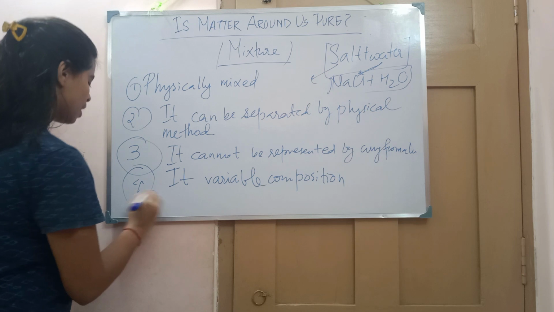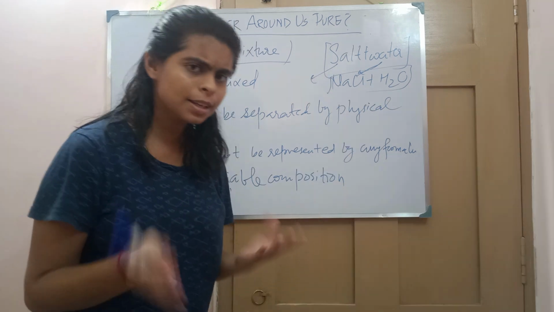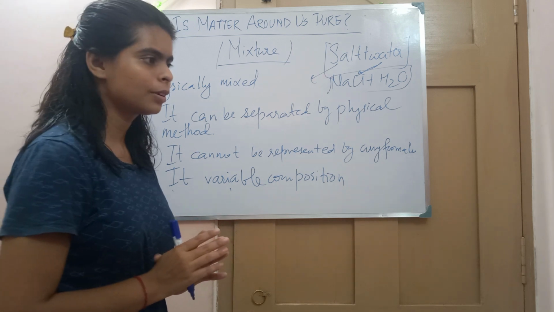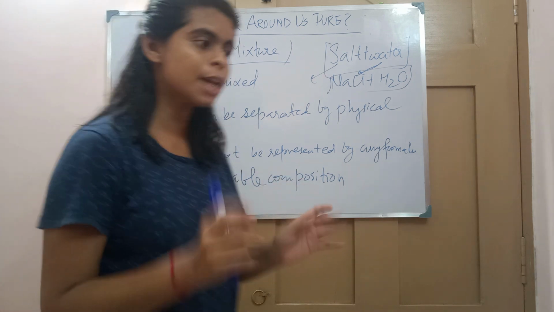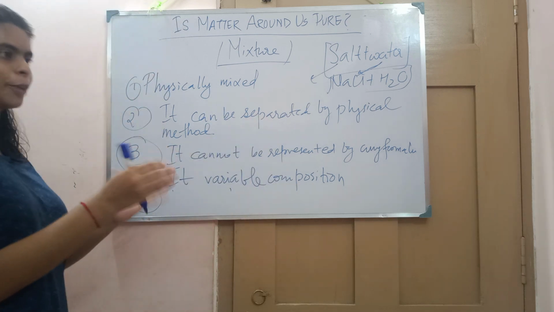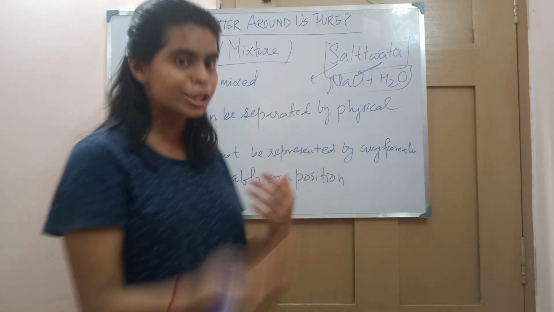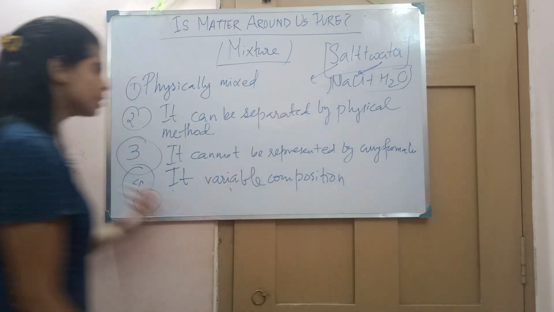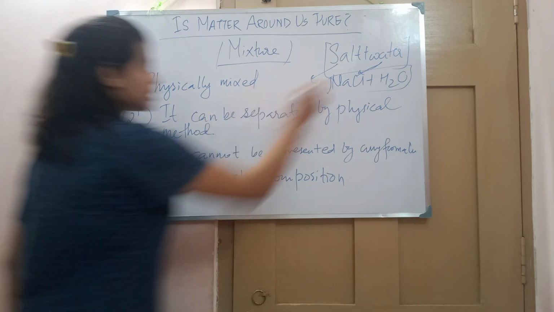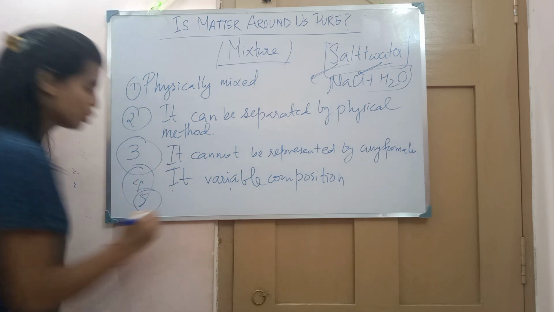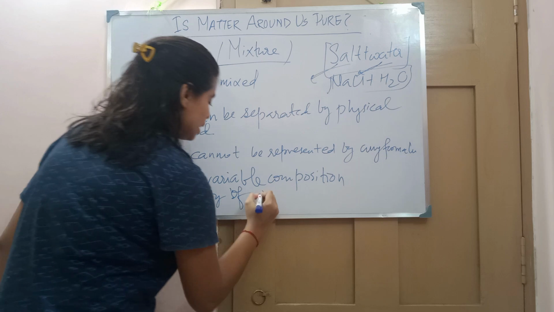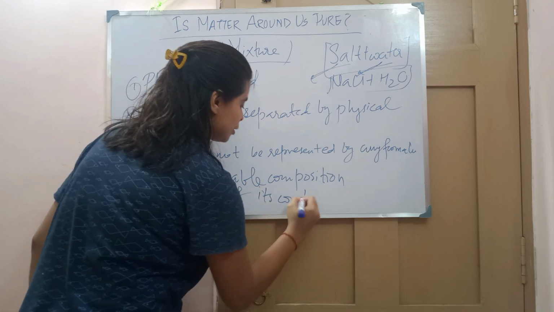And what about the fifth, the property? Now tell me, does a mixture have any definite property? A compound has a definite property, different from its constituents. It does not have the same properties. Like water has a different property from H2 gas and O2 gas. But what about a mixture? In a mixture, the properties of the constituents, like salt and water, do not change. So we can say the property of its constituents remains the same.